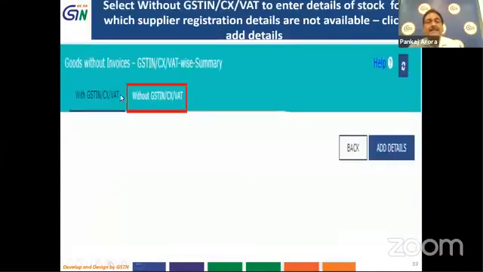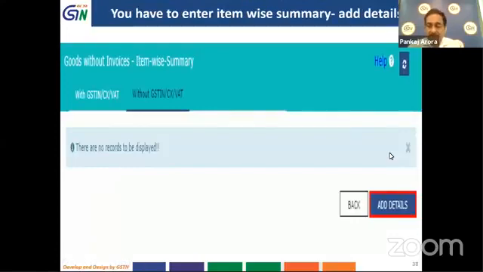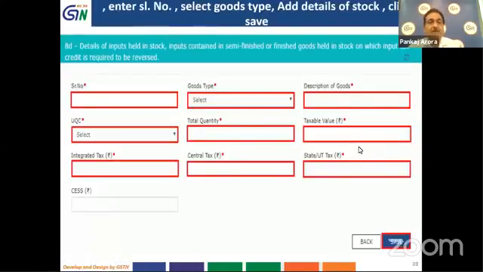So the next table is to enter the goods or stock of goods without invoices, where the tax invoice is not available. But in this case, we don't know the registration number also of the concerned supplier in GST or prior to the GST era. So once we click on add details, the relevant form is open.